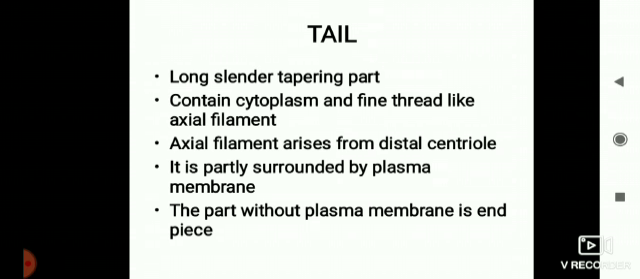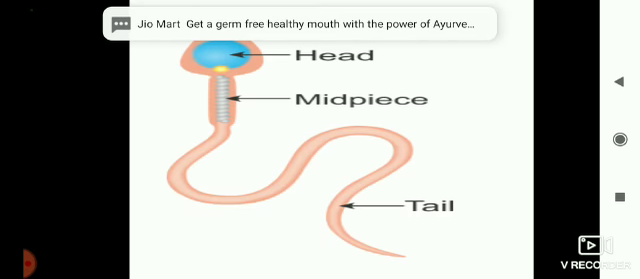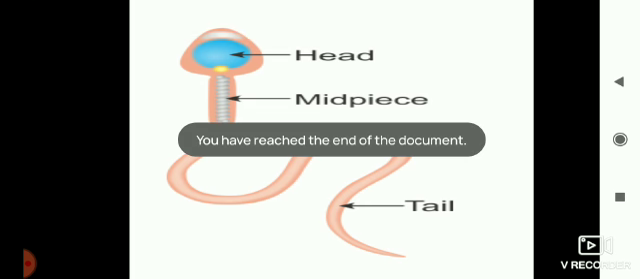Tail is long, slender with a tapering end, and finally the end piece. Tail has a centrally placed filament called the axial filament. It is covered by plasma membrane. The part without plasma membrane is the end piece. Here is the structure of the sperm: head, middle piece, tail and end piece.